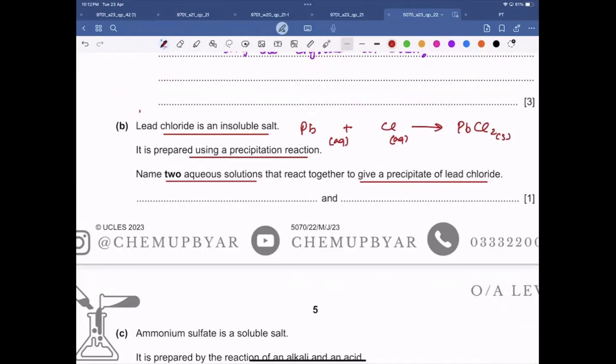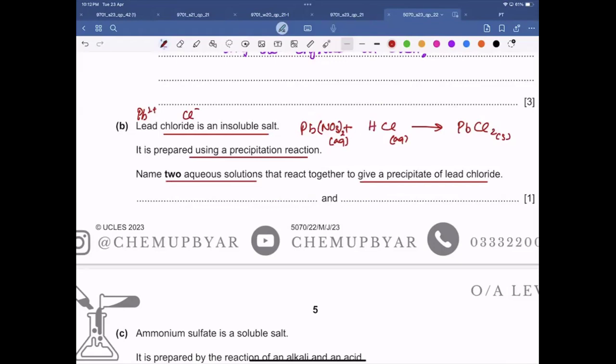So lead is a positively charged ion, so we need a negative ion with which it forms a compound which is water soluble, and chloride is a negatively charged ion, so we need a positive ion for the chloride. For lead, it's easy: all nitrates are water soluble. So we make it with lead nitrate. And for chloride, all group 1 are water soluble, or instead you can use hydrochloric acid as well.